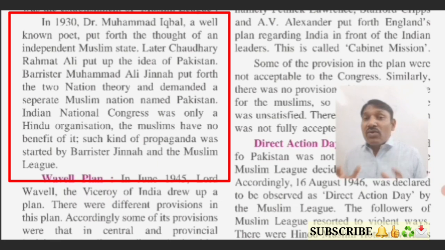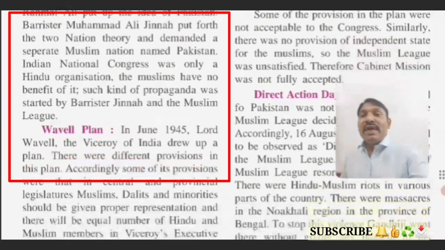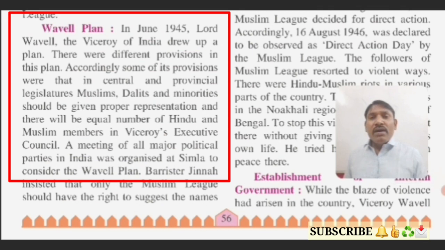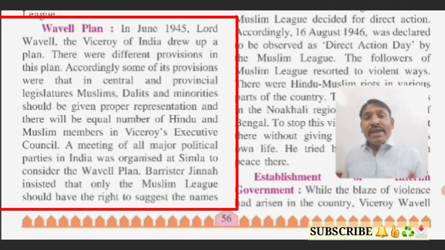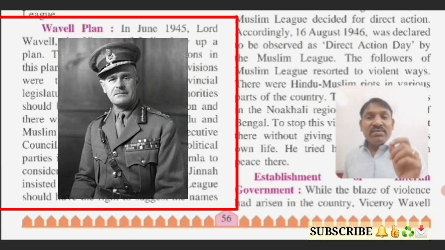Because of the divide and rule policy, such propaganda was started by the Muslim League at that time. Now see, as I have told you, the British government was thinking about giving freedom to India, and accordingly they were working on it and planned a lot of things. Here one important plan we are going to understand is the Wavell Plan. Students, in June 1945 Lord Wavell, the Viceroy of India, drew up a plan.